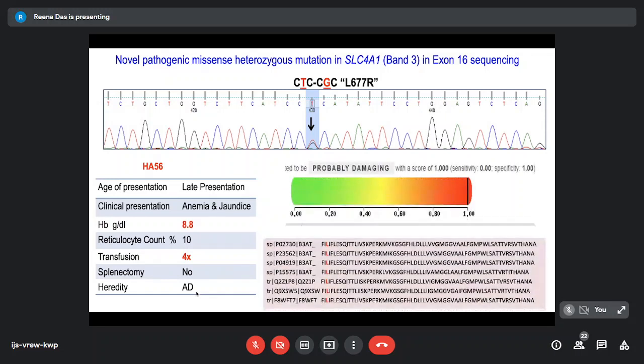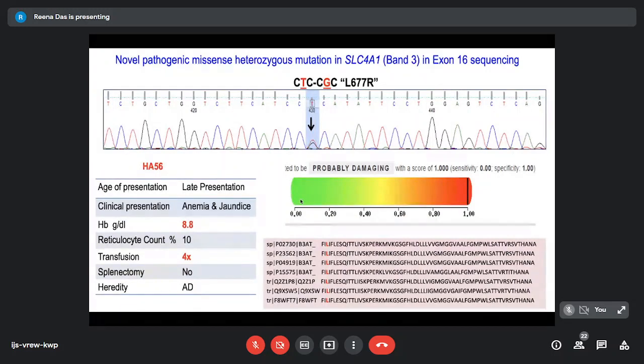And this is just to show you how the PolyPhen-2 looks like. This is a software which will give you a kind of score. So here the score is 1. If you get this black line towards the green side, it shows that this is a benign kind of variant. The more it is towards the red side, it tells you that this is most likely a pathogenic variant. So this is just a bioinformatic tool to give you an idea.